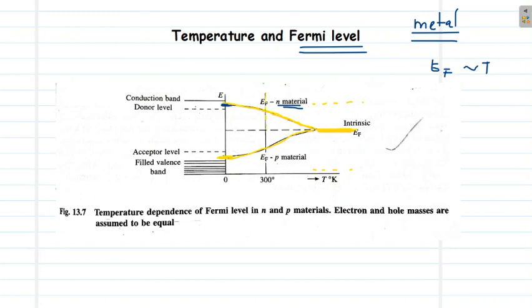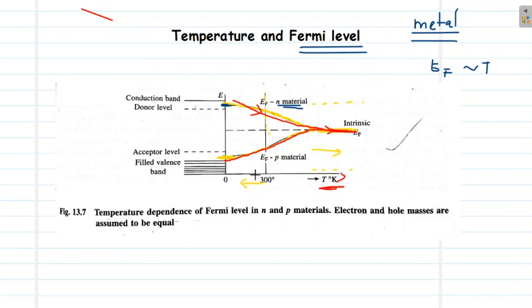So we can approximate that before a particular temperature, it will behave like an extrinsic material, and after that it will be going into the intrinsic range. Fermi level will be shifting like this. In the case of an N-type material, it will be going down like this, and in the case of a p-type material, the Fermi level will be shifting up like this, reaching the intrinsic level at very high temperatures.